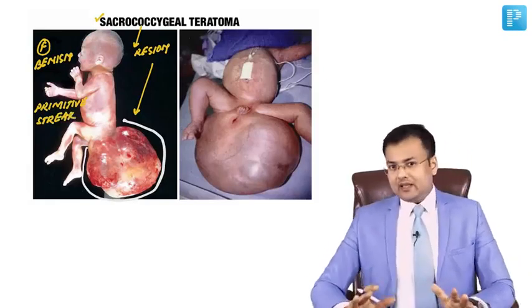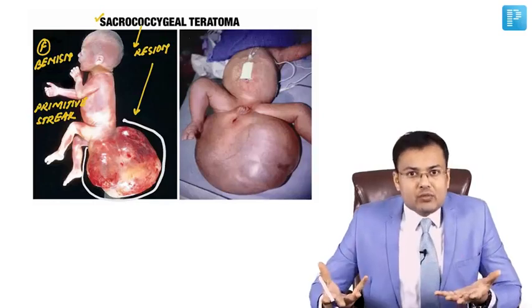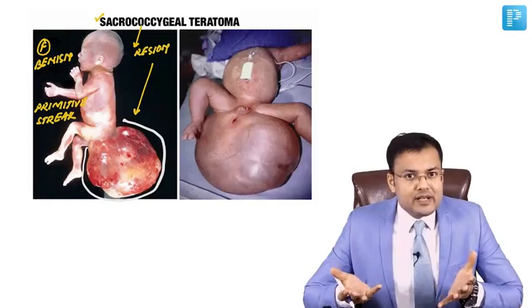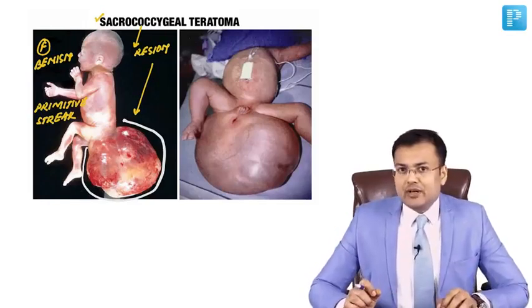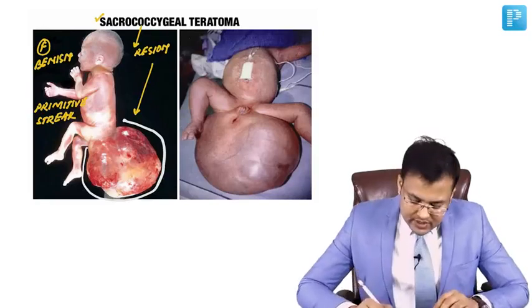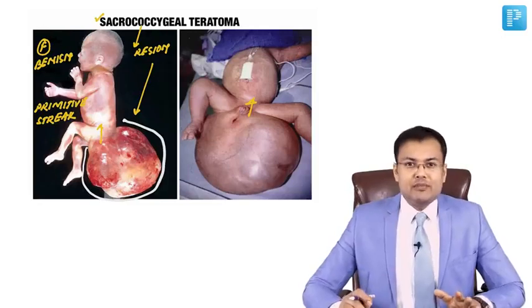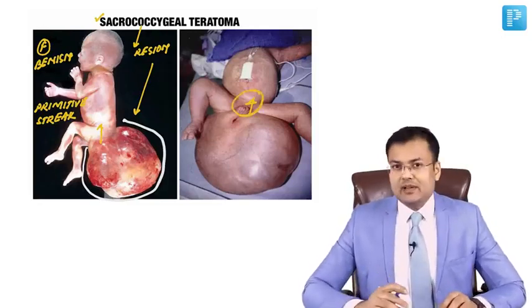Clear? How do we make the diagnosis of sacrococcygeal teratoma? Just by looking at the tumor, it's a clinical diagnosis. You can see that there is an external presacral mass with a minimal intrapelvic presacral component. If you want to see the intrapelvic component, we have to perform MRI. CT or MRI is done to assess the intrapelvic component.